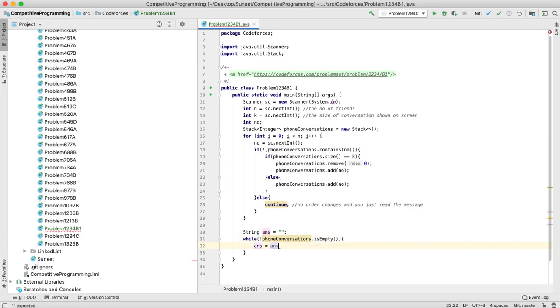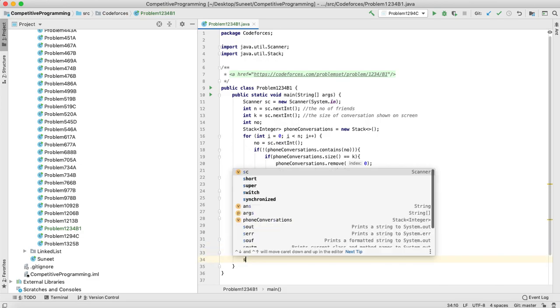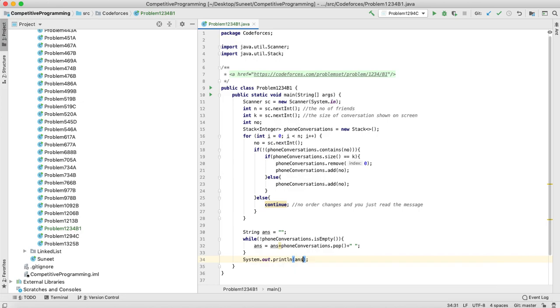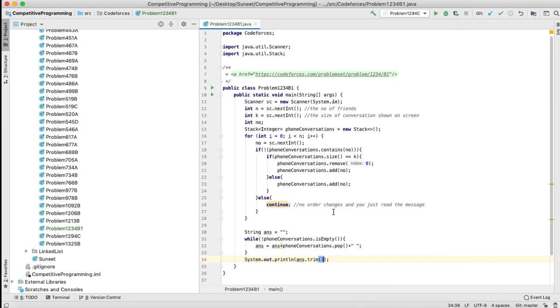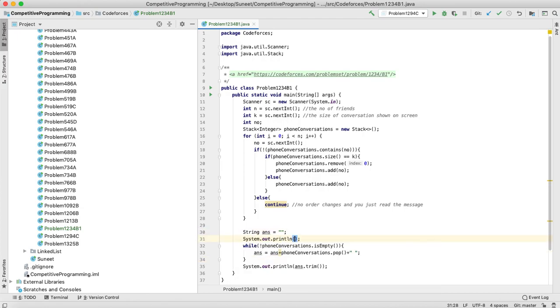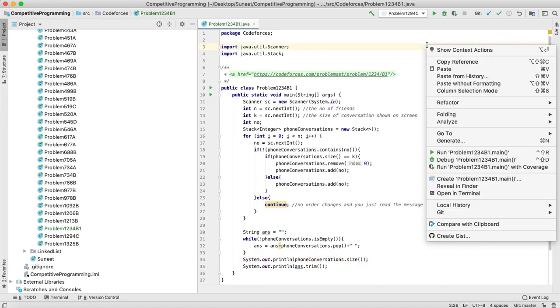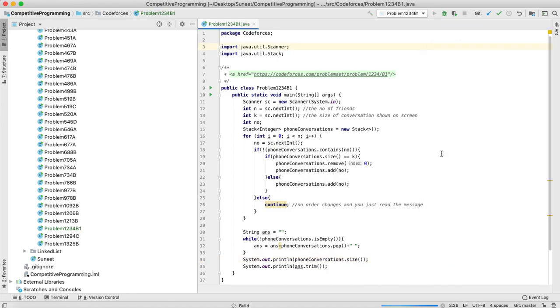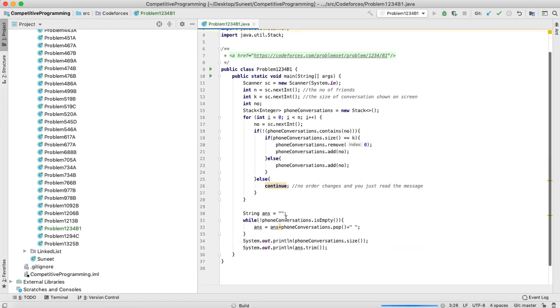Answer equals answer plus phone conversation dot pop plus a space. I have literally popped out the elements from the stack and added them to a string, and you also have to print the size of the stack. Okay, just print phone conversation dot size, and I think I'm done with the problem.